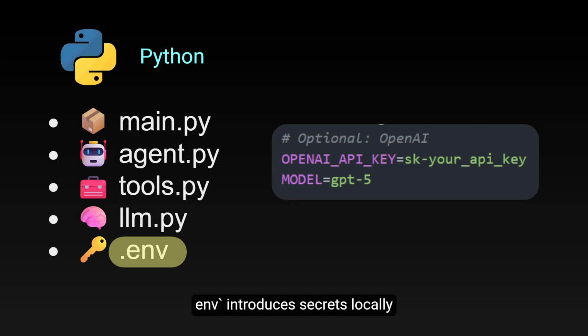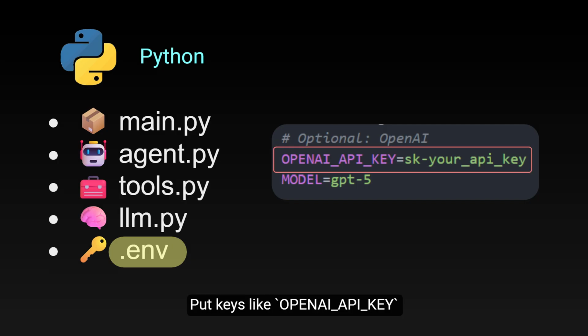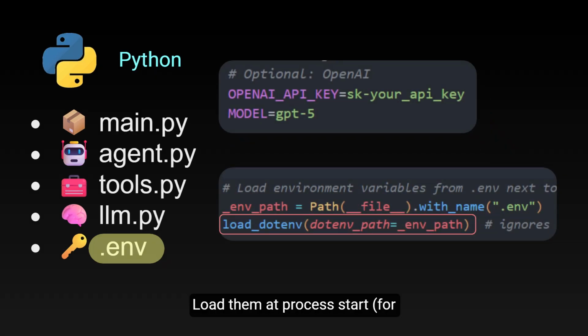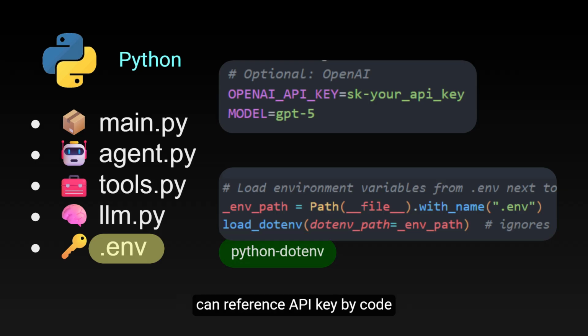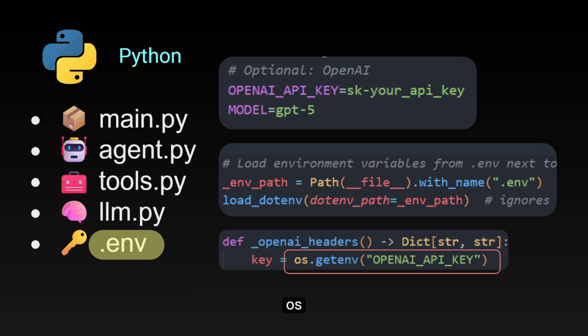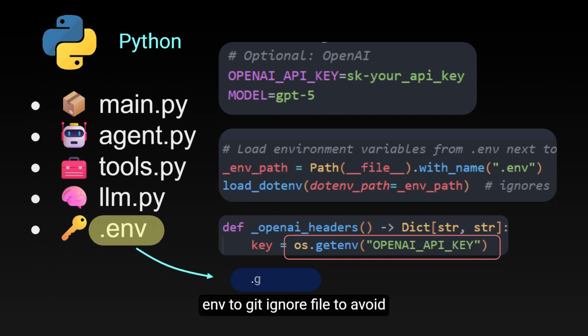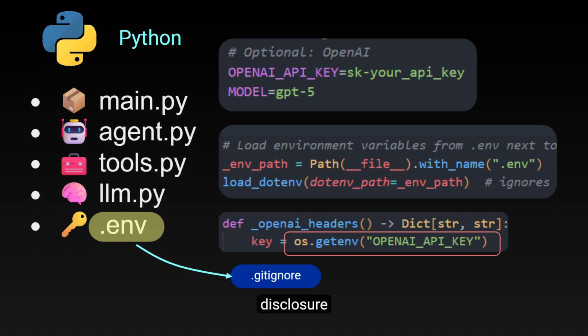Lastly, the file .env stores secrets locally and safely. Put keys like the OpenAI API key here instead of hard coding. Load them at process start, for example, using load_dotenv of the python-dotenv package, so code can reference the API key by os.getenv OPENAI_API_KEY. Meanwhile, add the .env file to the .gitignore file to avoid disclosure.